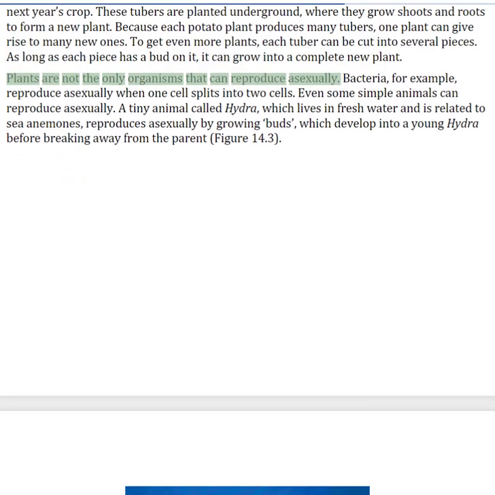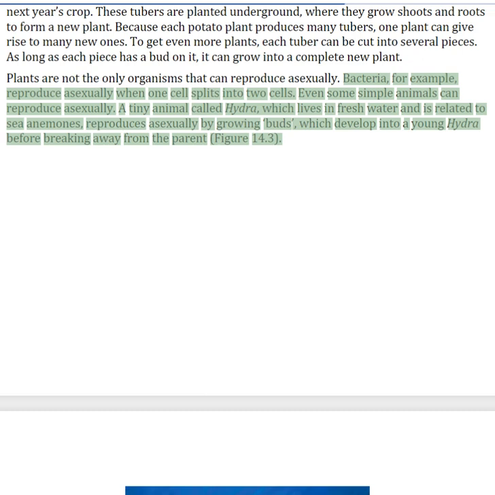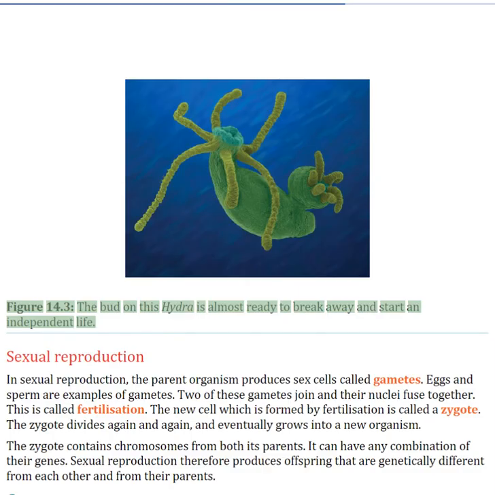Plants are not the only organisms that can reproduce asexually. Bacteria, for example, reproduce asexually when one cell splits into two cells. Even some simple animals can reproduce asexually. A tiny animal called hydra, which lives in fresh water and is related to sea anemones, reproduces asexually by growing buds, which develop into a young hydra before breaking away from the parent. Figure 14.3. The bud on this hydra is almost ready to break away and start an independent life.